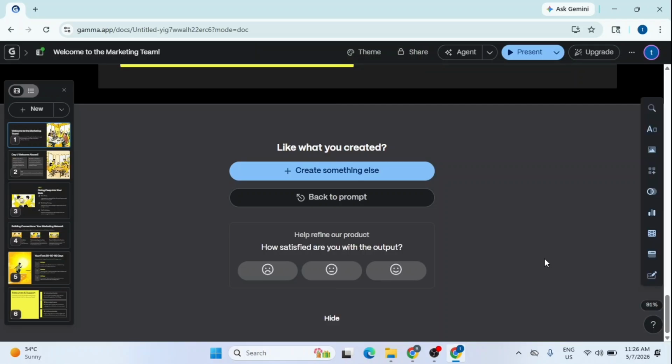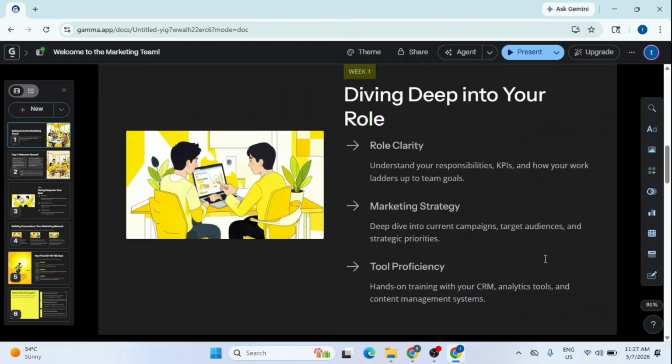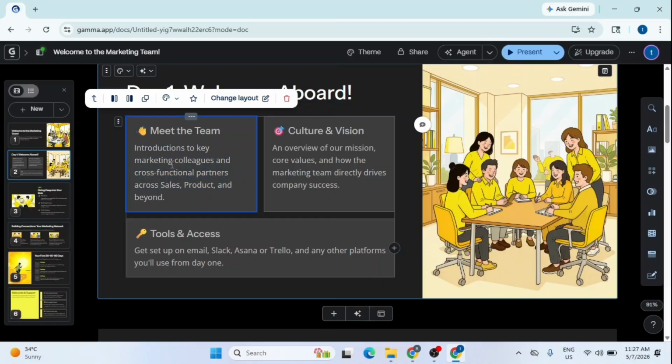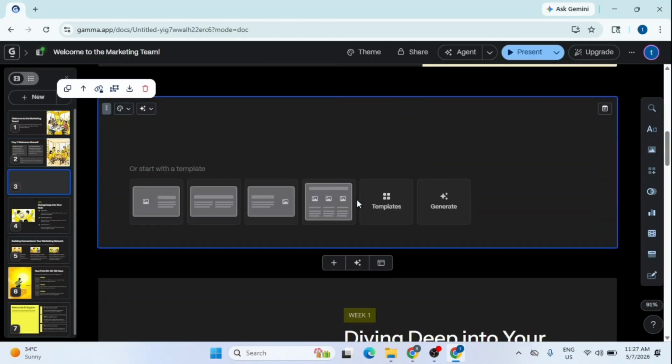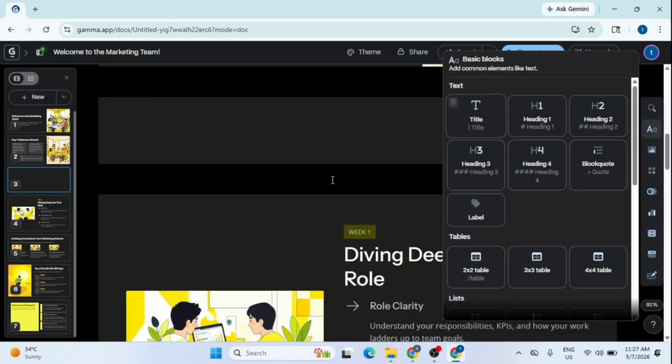Once the presentation is finished, I can scroll through to review all the generated cards. If I want to make any changes, I can easily edit the text, swap out images, or change the layout of any slide. I can also use the toolbar on the right to add more blocks or use the AI agent to refine the content further.